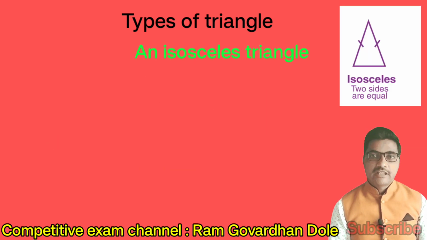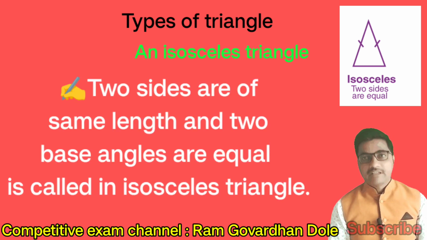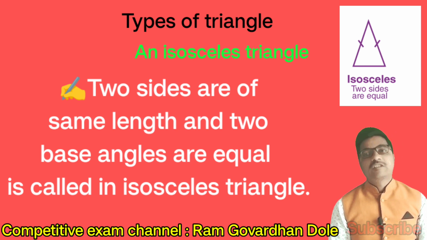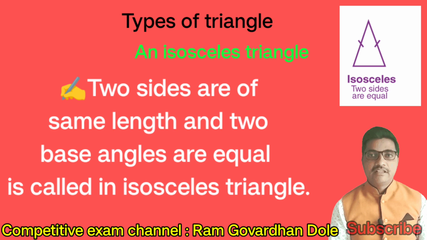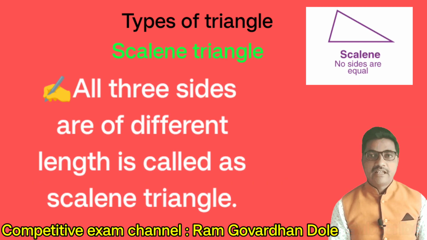See this figure. An isosceles triangle. Two sides are of the same length and two base angles are equal is called an isosceles triangle. See this figure. Scalene triangle. All three sides are of different lengths is called a scalene triangle.